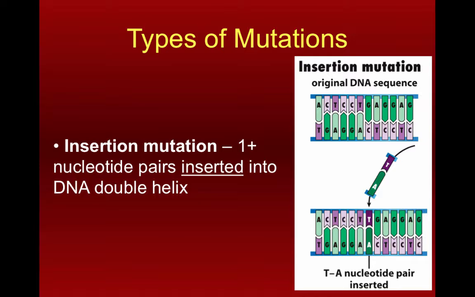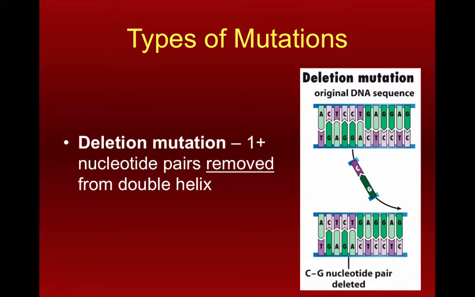One of them is an insertion mutation where we add in one or more bases. The second one is a deletion mutation where we take out one or more bases. Now, these two mutations tend to have a more important effect on phenotype, or physical appearance or behavior, than do the ones that we just saw. Right? So with insertion or deletion mutations, the problem is we're going to leave out one or more bases or add in one or more extra bases. And that can, again, have varying levels of outcome in the organism.